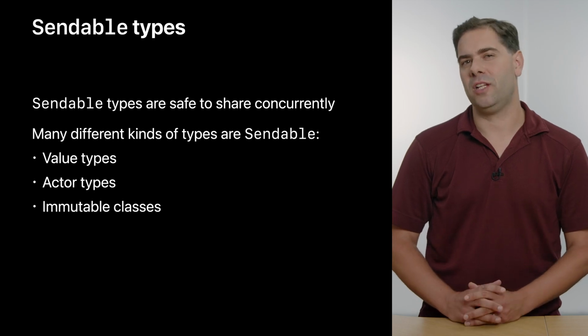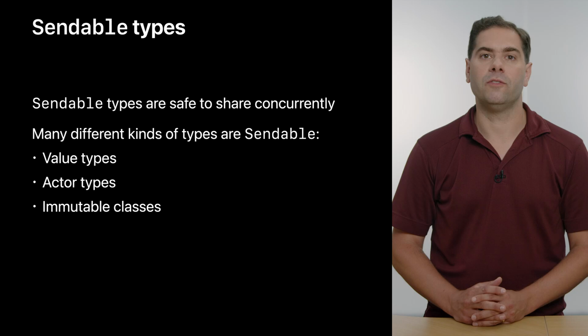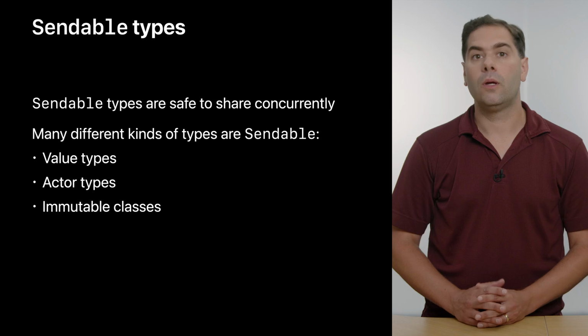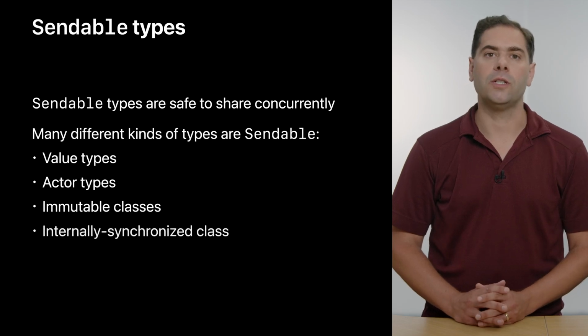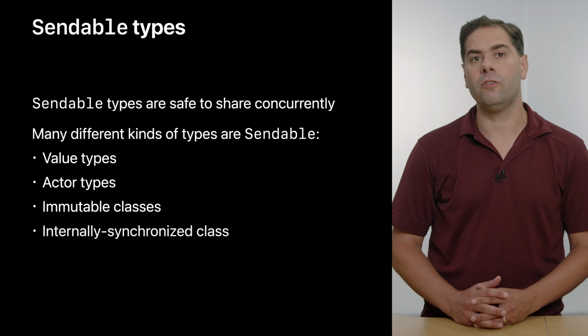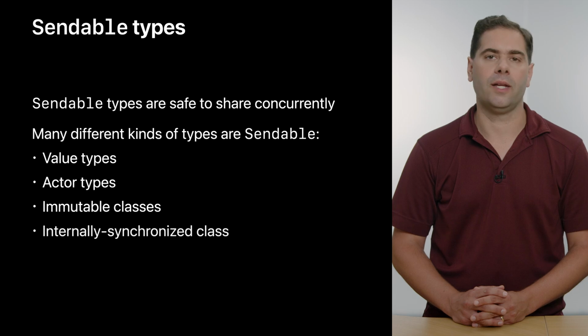Classes can be sendable, but only if they are carefully implemented. For example, if a class and all of its subclasses only hold immutable data, then it can be called sendable. Or if the class internally performs synchronization, for example, with a lock to ensure safe concurrent access, it can be sendable. But most classes are neither of these and cannot be sendable.